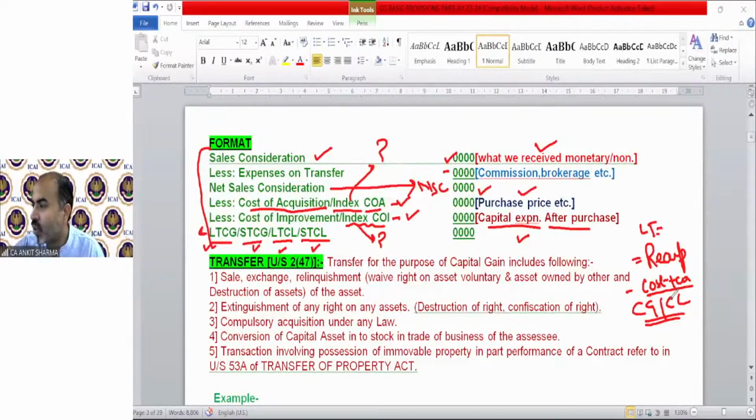Diksha asking, why gold? Because it is a scheme framed by the government. These bonds are issued by the government, and to make them more popular, the interest rate is really low. How will it become more popular?